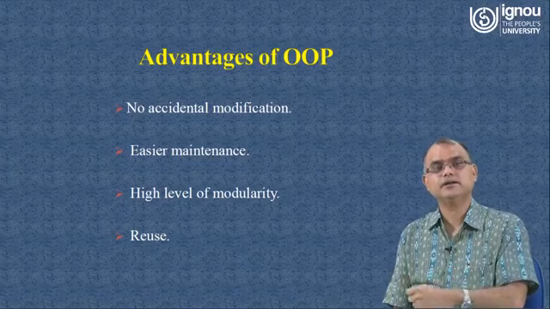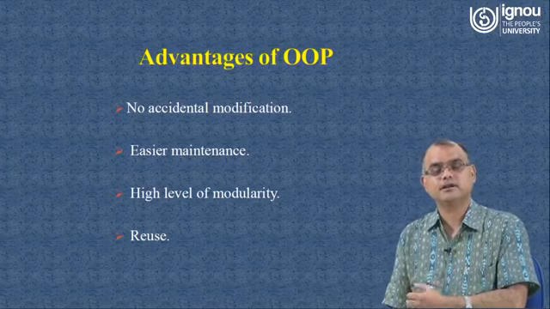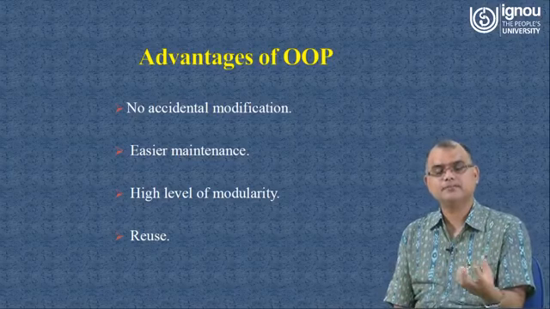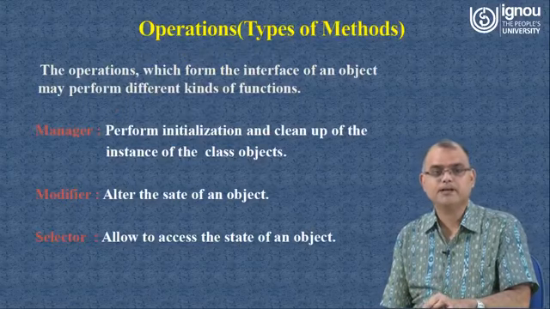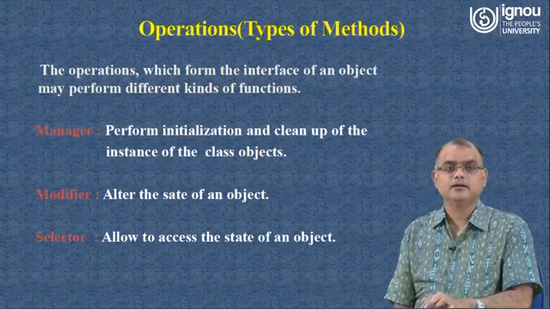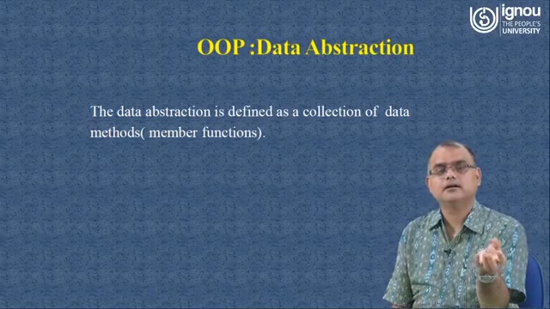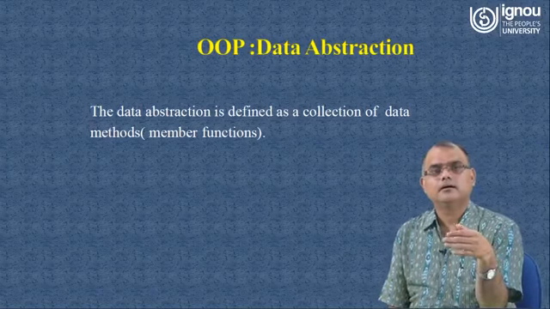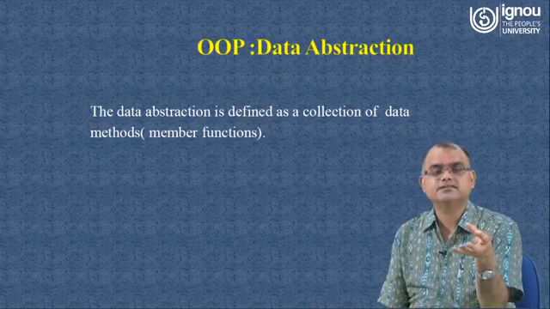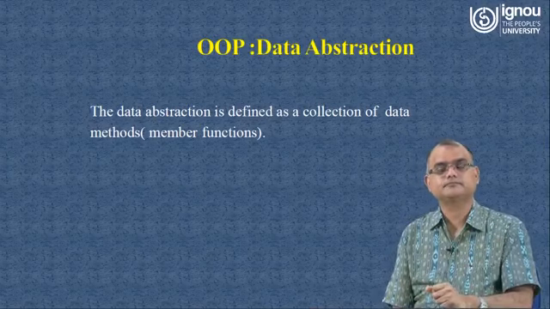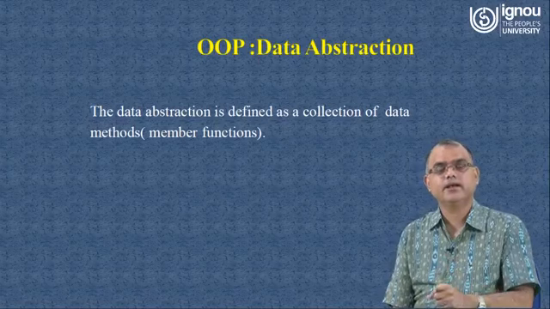So that reusability concept is one of the key concepts, and it happens with the help of inheritance. Maybe in the next session or other conversation we will discuss how the reusability actually happens.